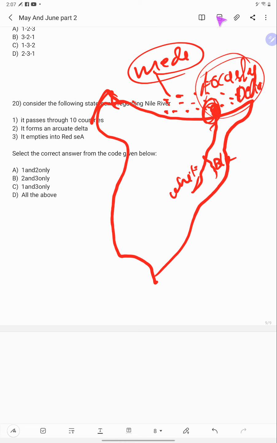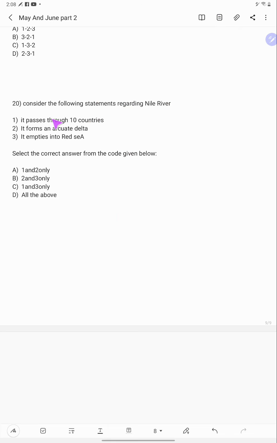Now let's see the options. It passes through 10 countries, correct. It forms an arcuate delta, correct. It empties into the Red Sea, wrong. So remove option 3, and the answer is A. Very simple.